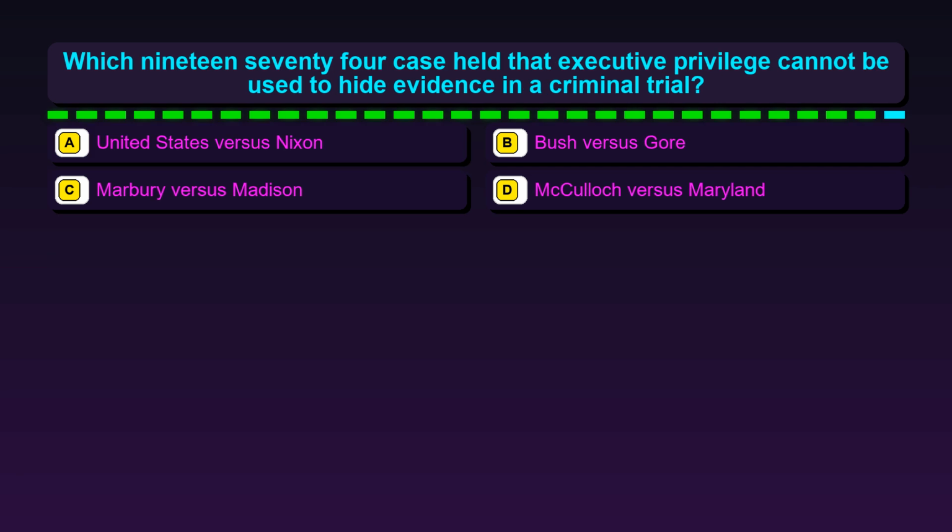Question 6. Which 1974 case held that executive privilege cannot be used to hide evidence in a criminal trial? Option A, United States v. Nixon. Option B, Bush v. Gore. Option C, Marbury v. Madison. Option D, McCulloch v. Maryland.